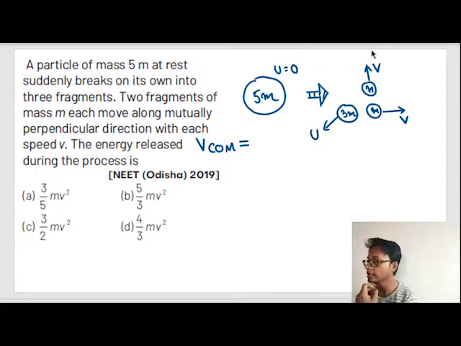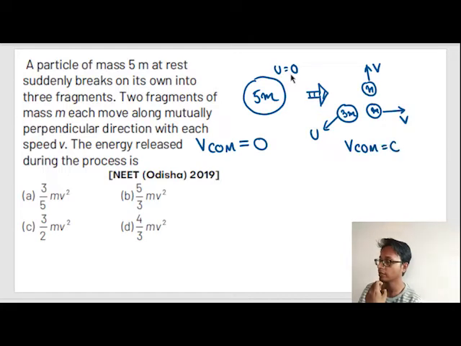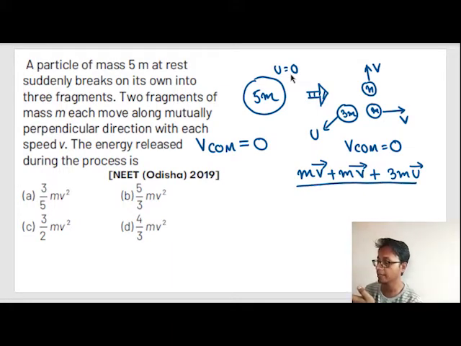See, out here this system only got converted into this system, no? So what was the velocity of center of mass out here? The velocity of center of mass out here was equal to 0. So what would be the velocity of center of mass out here? Equal to 0. How do we find out the velocity of center of mass? Body A, m into velocity vector VA, plus body B, m into velocity vector VB, plus 3m into velocity vector u of the third body, divided by m plus m plus 3m, which is 5m, is equal to 0.